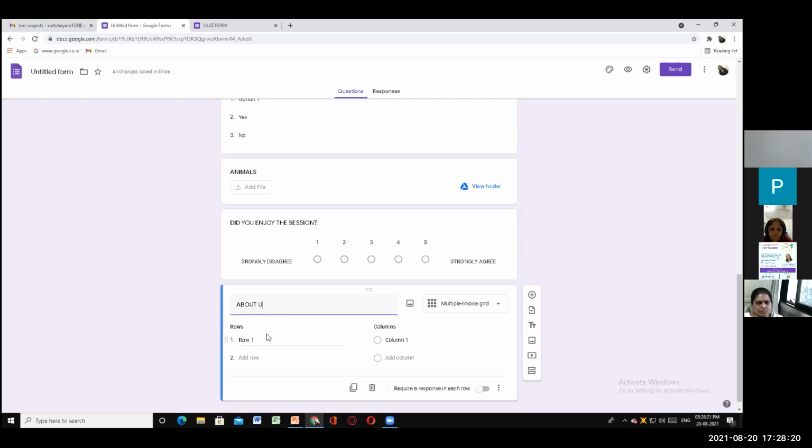Okay, so it will be easy for you to create a form immediately. I'll add how many rows you want, how many columns you want. So here also.